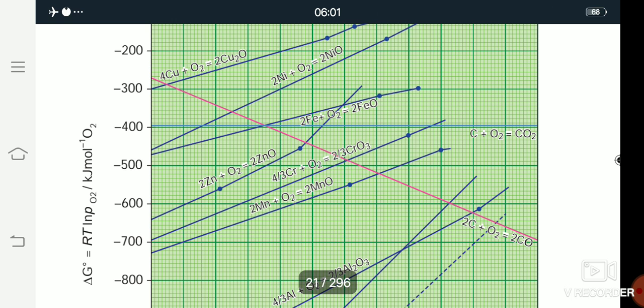The iron oxide line decreases the line of carbon monoxide. So iron oxide is more stable than carbon monoxide, so carbon is used as a reducing agent. In the Ellingham diagram, the equations are the following.